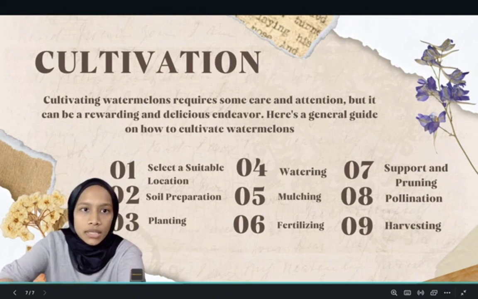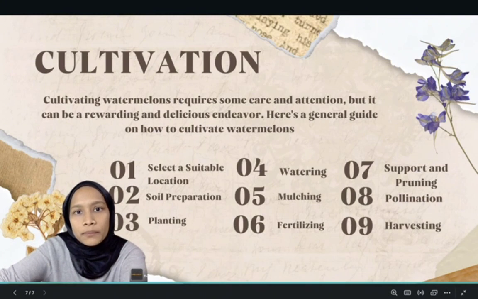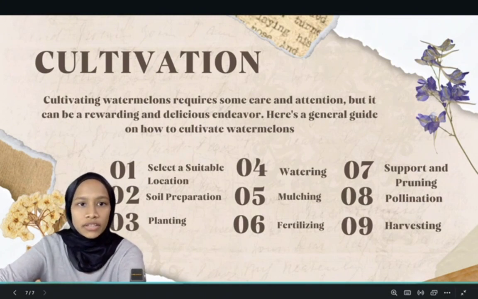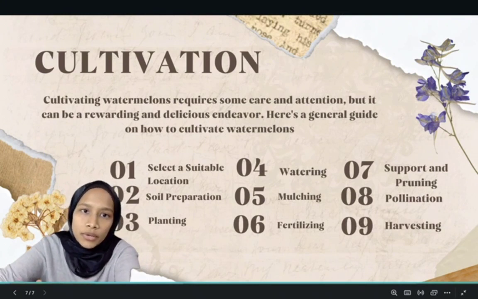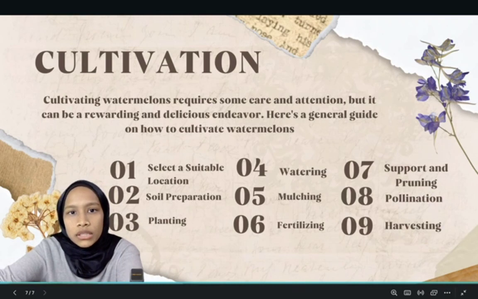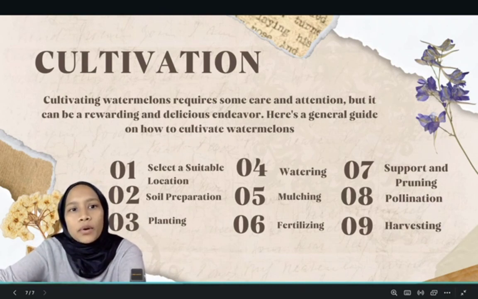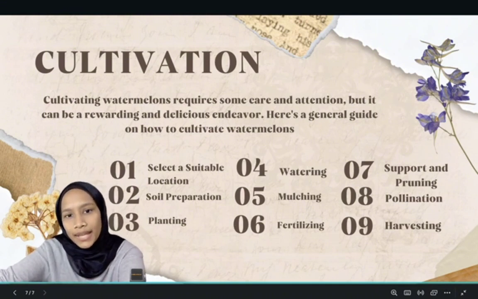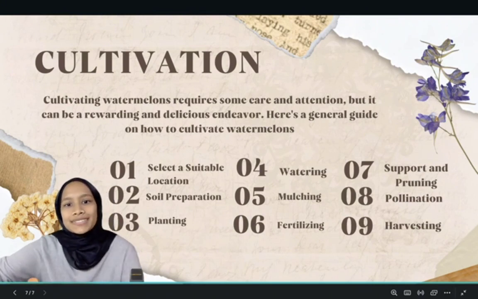Ninth is pests and disease management. Watch out for common watermelon pests like aphids, cucumber beetles, and squash bugs. Use organic or chemical control if necessary. Tenth is harvesting. Watermelons are ready for harvest when the tendril closes, the fruit turns brown, the fruit has a dull sheen, and the bottom spot where it rests on the ground turns from white to creamy yellow. Cut the fruit from the vine with a sharp knife or shears.